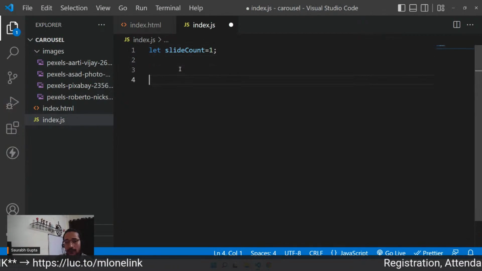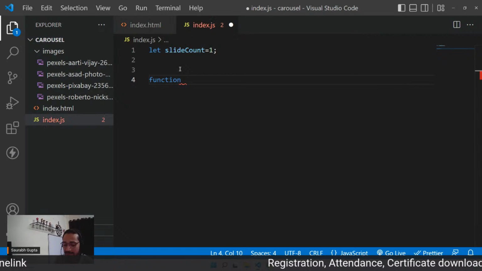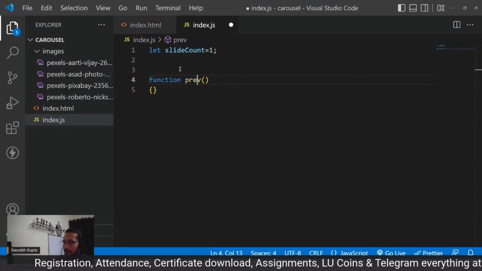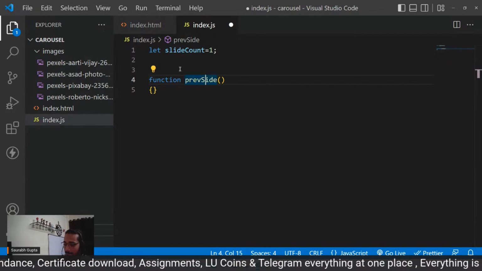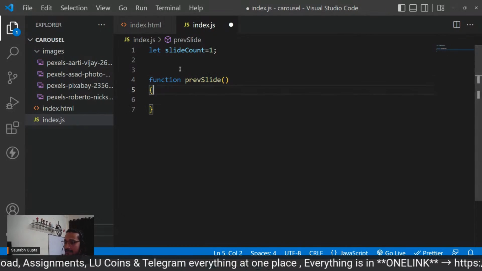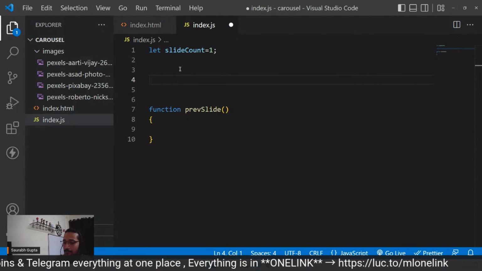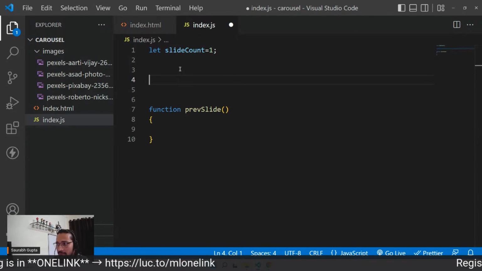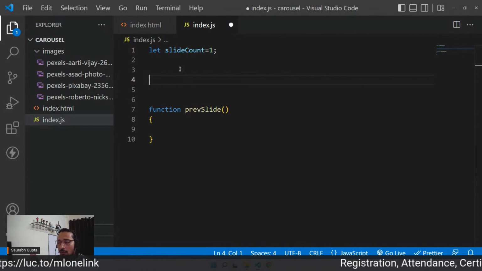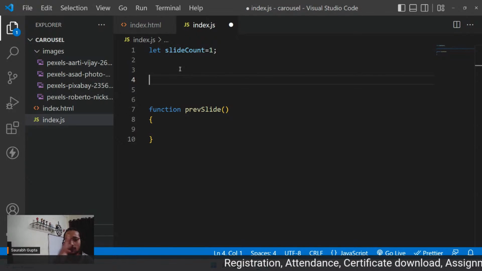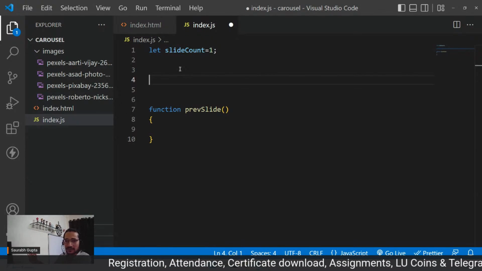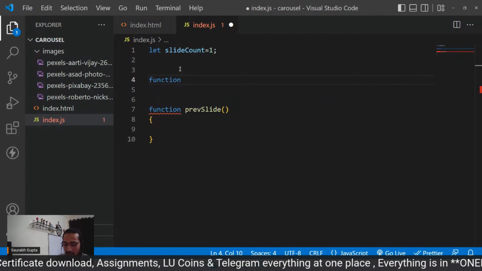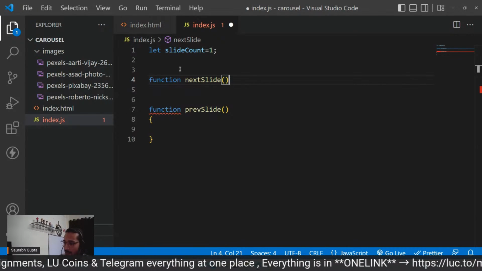Okay. Now, first of all, let's create few functions. So I'm going to create a function called prev, that will basically call the previous one, or just call it prev slide, like this. And I'll also have a function called next slide. Yes, Abdullah, we can do everything. Literally, yes. It's moving the slide to the right from the left. Right from the left. No, left from the right. It's moving like this. I don't know how it is visible in your screen. It's moving it from the right side of the screen to the left side of the screen. Okay. So function next slide.